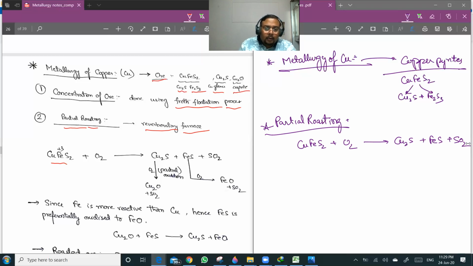After this, the Cu2S will further undergo partial oxidation to give Cu2O plus SO2.